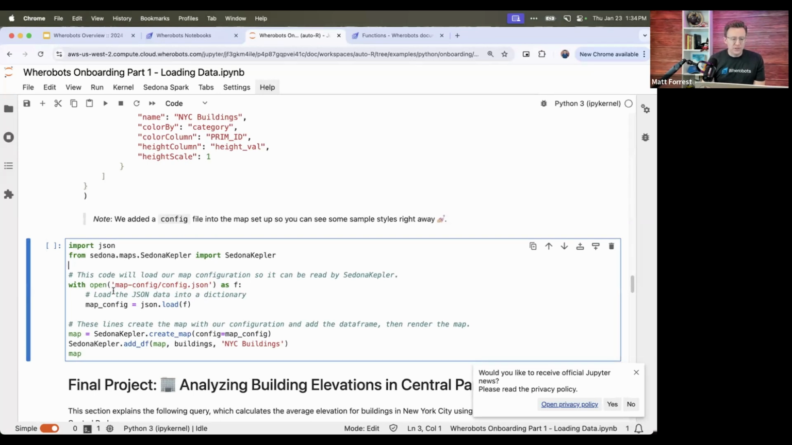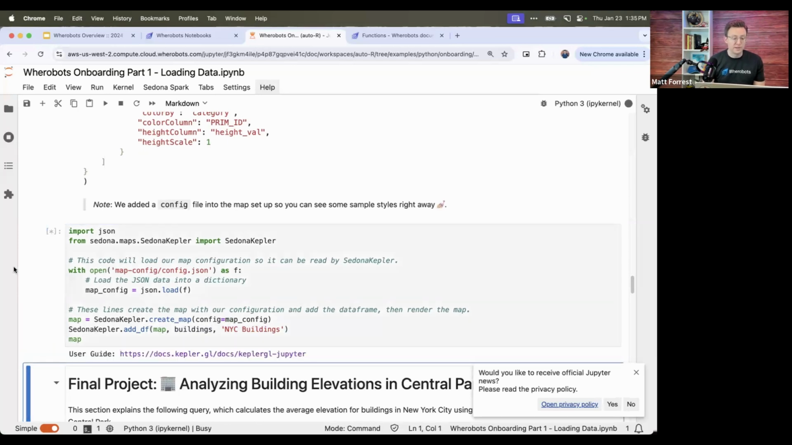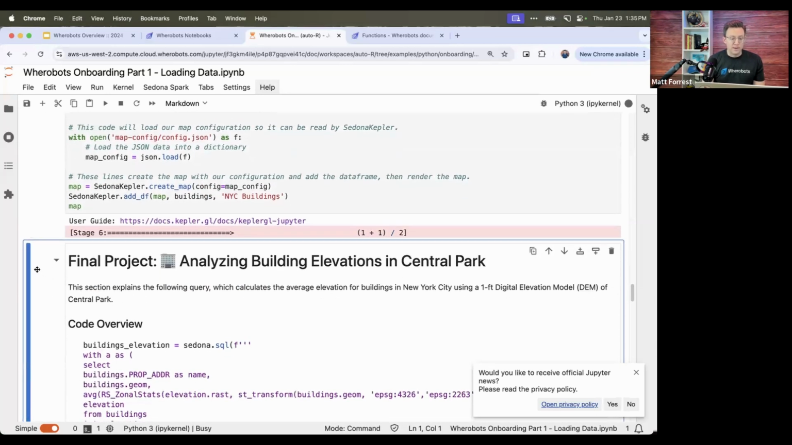So to open that up, I'm going to open up the map configuration and load that in. And then I'm going to import from Sedona Maps and Kepler the function to create that. As you can see in this line, I'm going to create my map using my map configuration. And then I'm going to add my data frame to my map. It's going to be the buildings data frame, and I'm going to call that layer NYC buildings. And then I'm just going to return the map. So if I run this cell here, it will create my map for me.